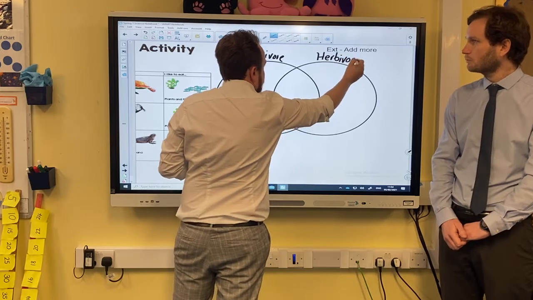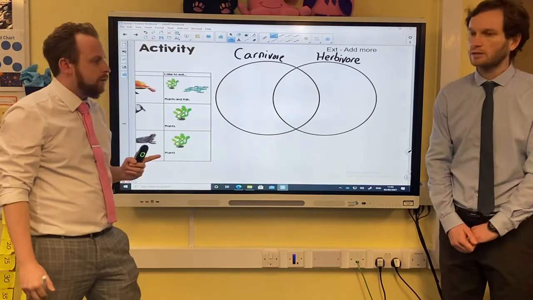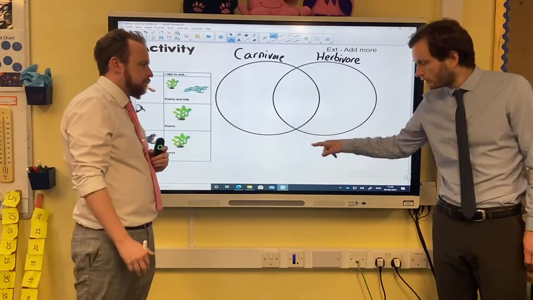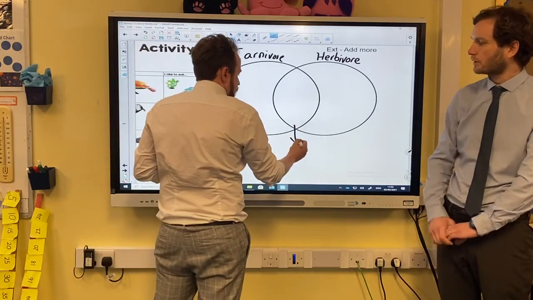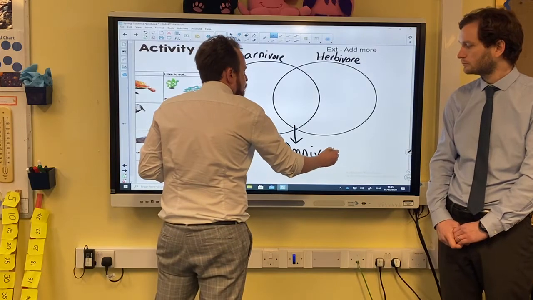Okay? Right. Carnivores only eat meat. Herbivores only eat plants. Okay, so what do you think then is in the middle? I think you're going to have omnivore. Yep. Because they eat both. Absolutely. And it makes sense that omnivore's the one in the middle, right?